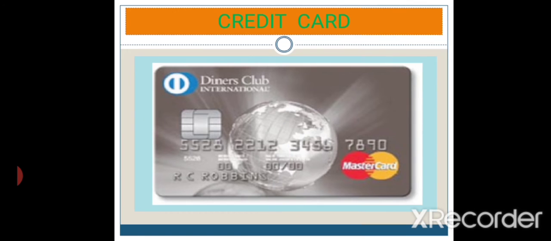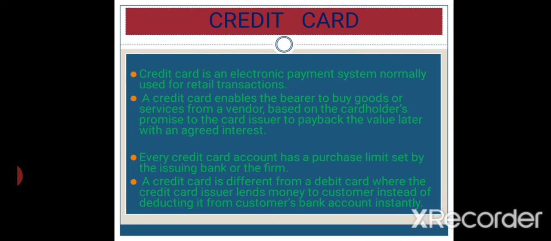So first one is the credit card. You all may have seen this credit card, right? We can use this credit card in any shopping or for any purchasing, and we can pay the amount later. Every card has some limitation. That means the card is issued by some bank or company, and each card has some limit on the amount. So within that amount we can purchase or shop for any goods, and later we can pay the amount.